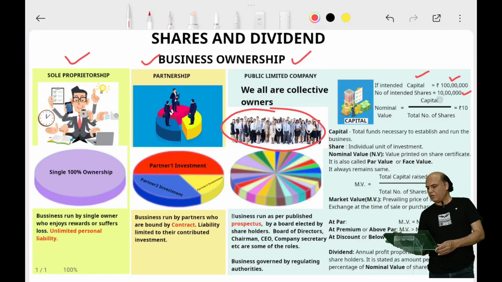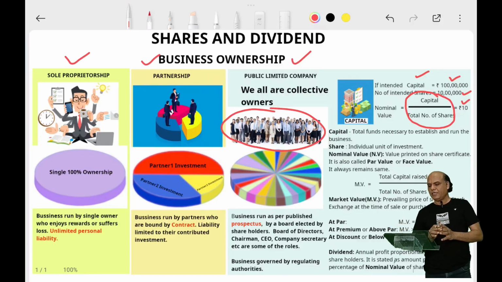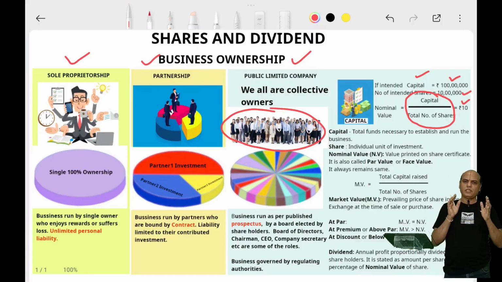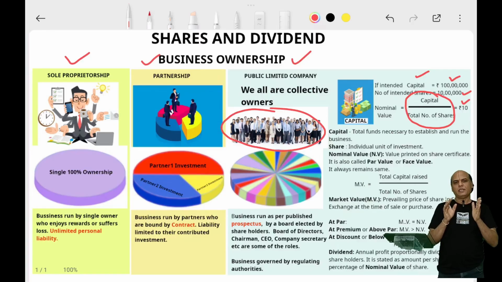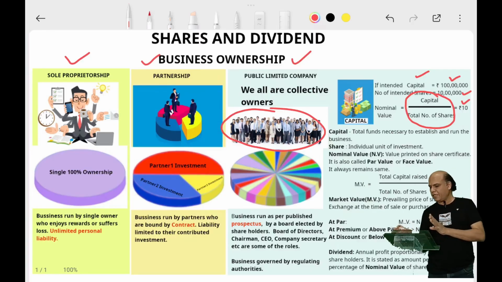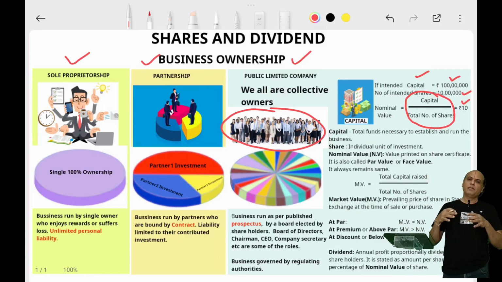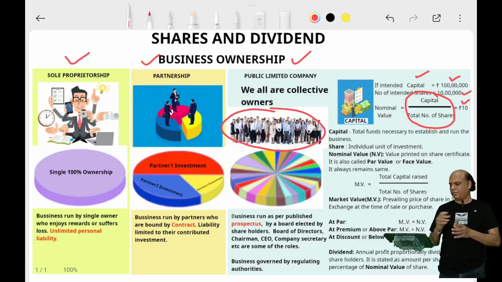Then the total capital divided by the total number of shares being issued gives you the nominal value of each share. Capital is the total funds that are required to establish and run such a business. So it is very high. For example, here we took it as 1 crore, but it could even be billions of rupees.